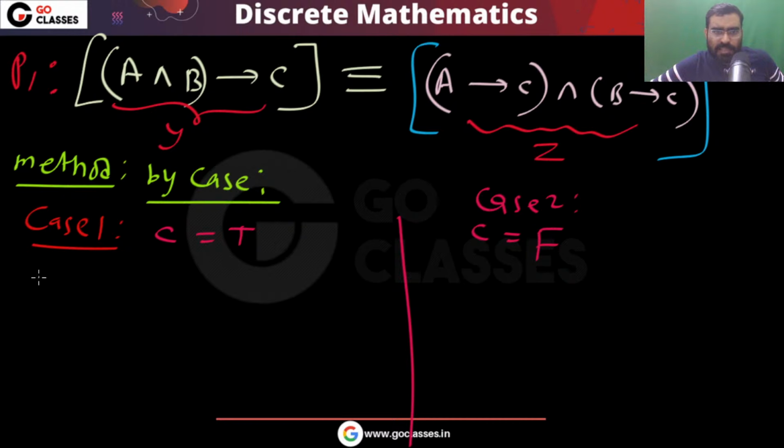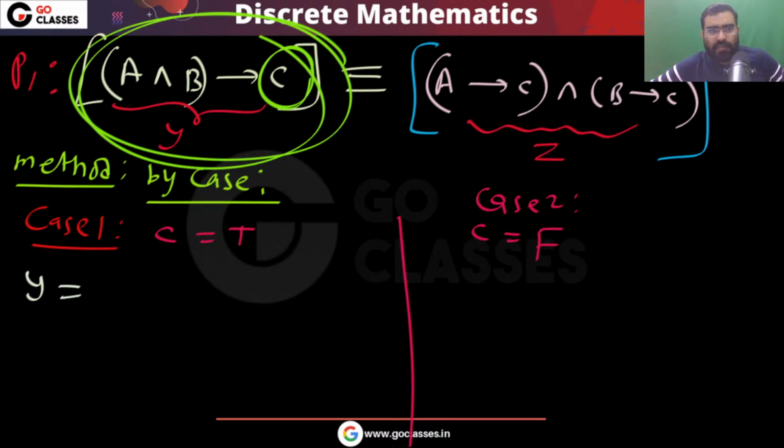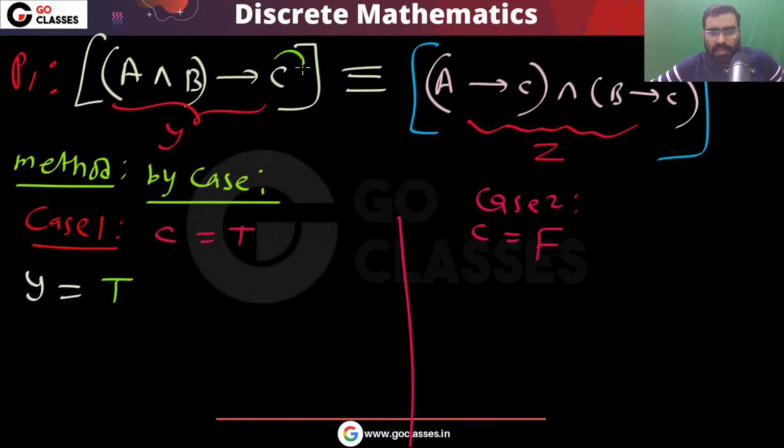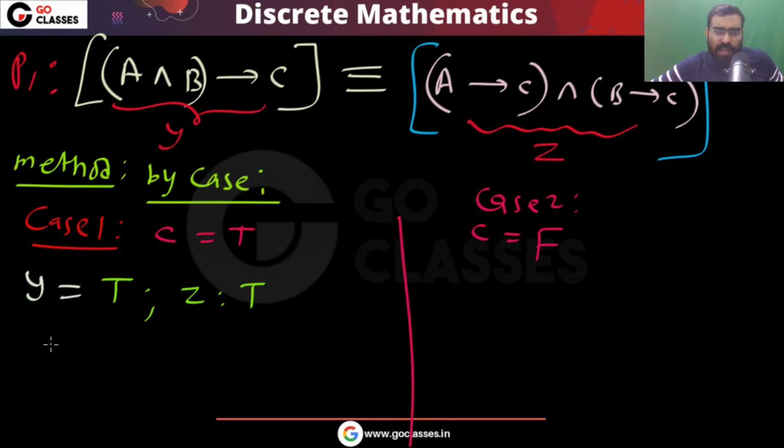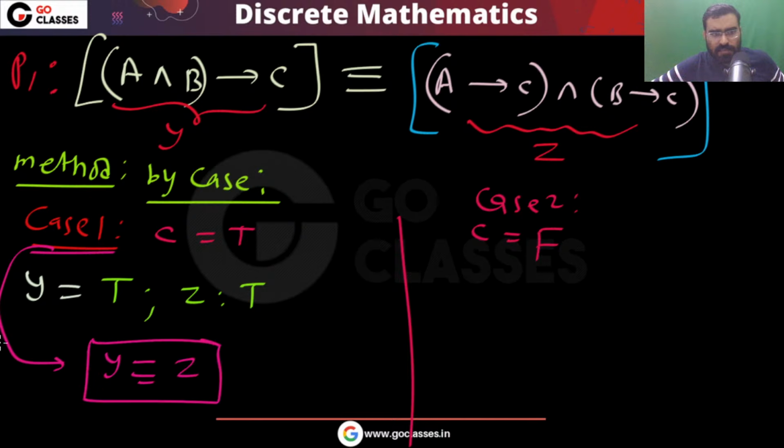Now, when C is true, what is Y? Anyone want to tell me? If C is true, then Y will be true, because anything implies true is true. What about Z? If C is true, then this will be true; true and true will be true. So finally, in case 1, Y is equivalent to Z. In case 1, they are equivalent.